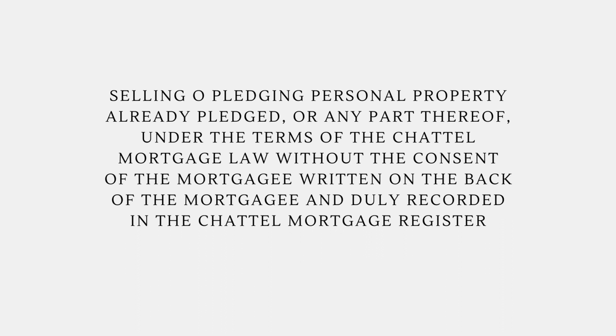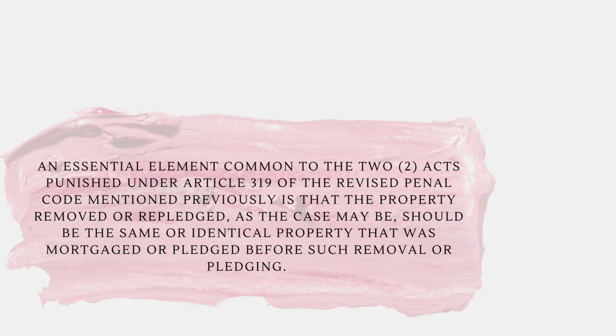without the consent of the mortgagee, written on the back of the mortgage and duly recorded in the chattel mortgage register. Second, an essential element common to the two acts punished under Article 319 of the Revised Penal Code mentioned previously is that the property removed or pledged, as the case may be, should be the same or identical property that was mortgaged or pledged before such removal or pledging.